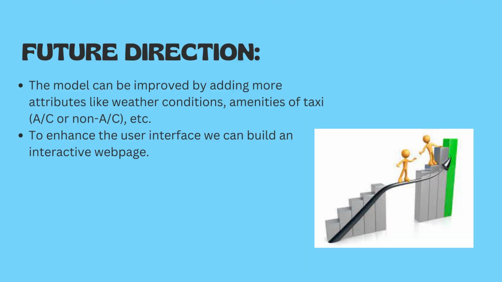I would also like to mention how we can improve our model in future. We can add more attributes like weather conditions, whether it was a sunny, rainy, windy or hazy day, and also amenities of the taxi like whether it was AC or non-AC, the fuel on which the taxi is running, and other amenities. To make the user interface more friendly, we can make a web page at the starting stage and slowly build an app.